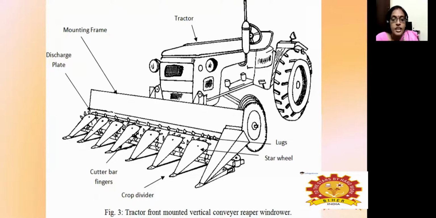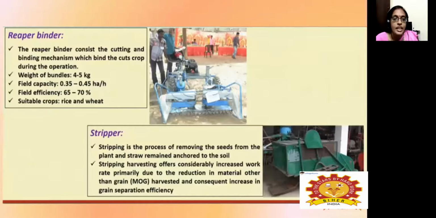Then this one is the tractor mounted crop harvester. These are all things which I have already explained. And the reaper cum binder, mostly it is used to cut and bind the crops, and mainly it is suitable for rice and wheat. Then the stripper.